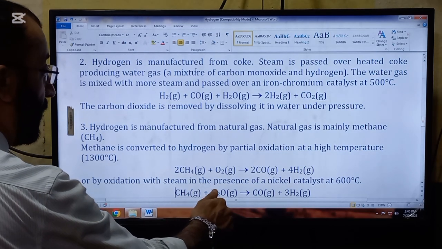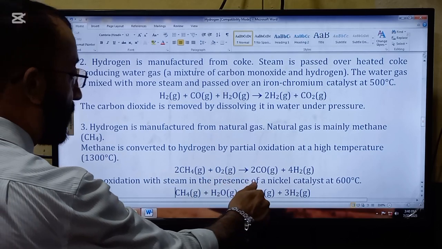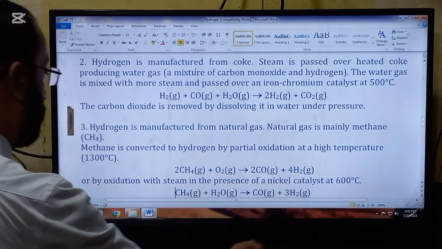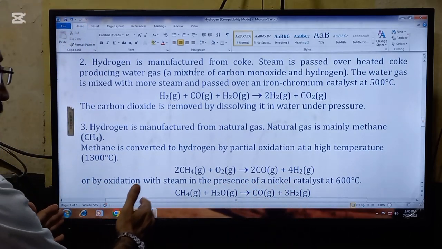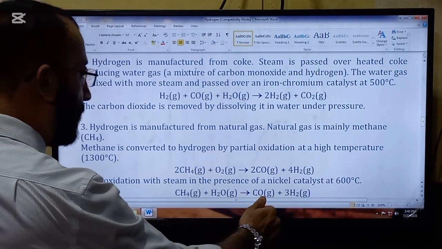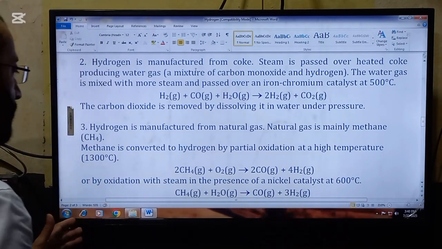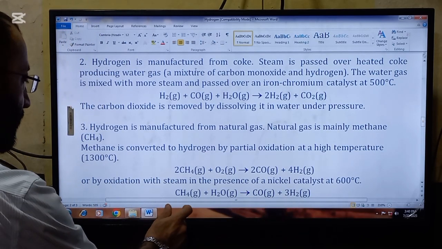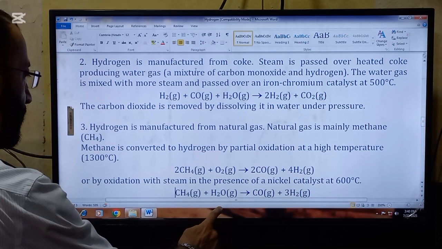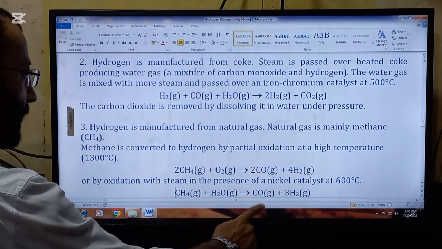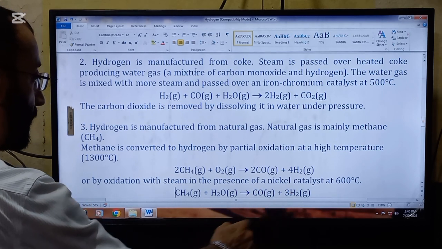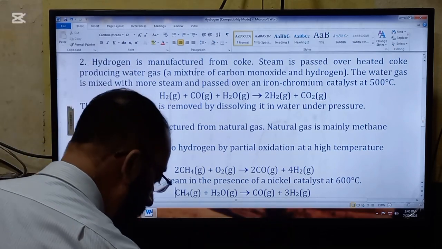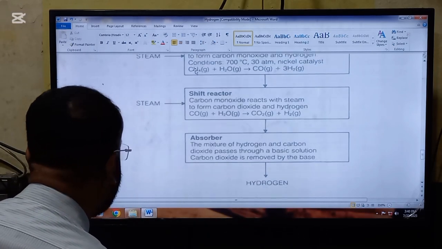When it reacts with oxygen, it forms carbon monoxide and hydrogen, or by oxidation with steam in the presence of a nickel catalyst at 600 degrees C. So here is methane gas. When it reacts with steam in the presence of nickel at the temperature of 600 degrees C, it forms carbon monoxide and hydrogen.